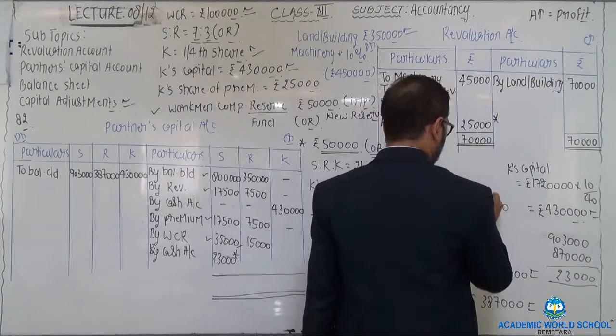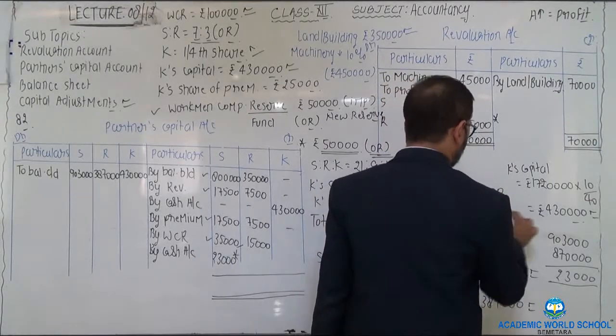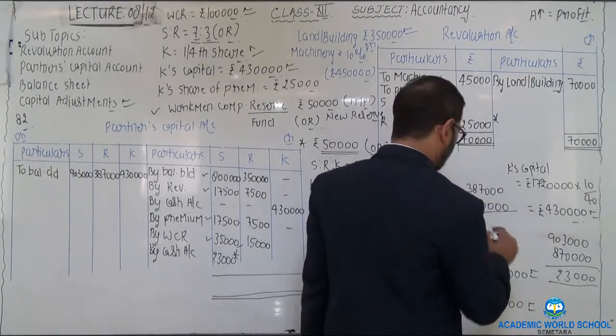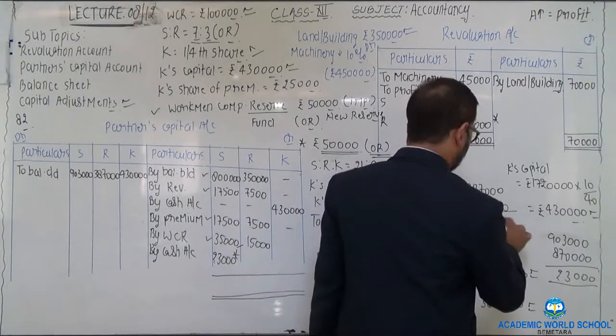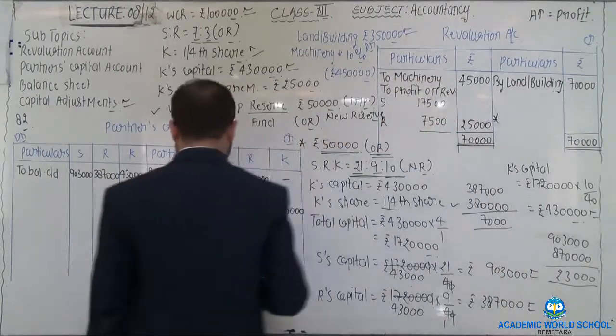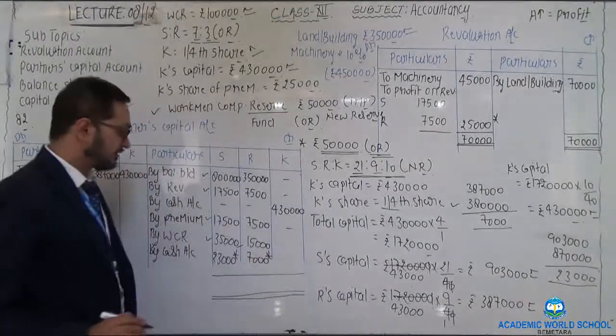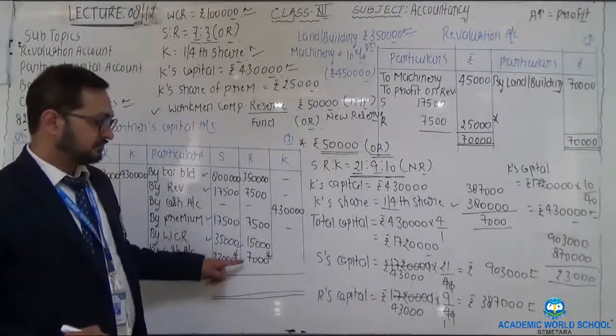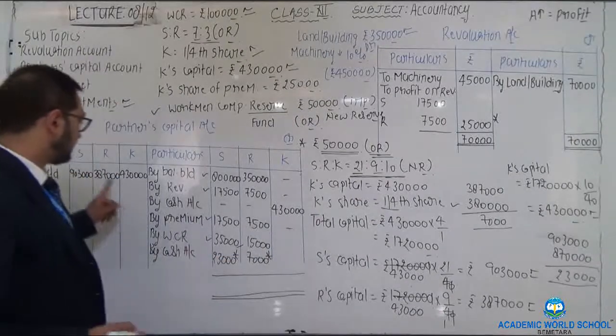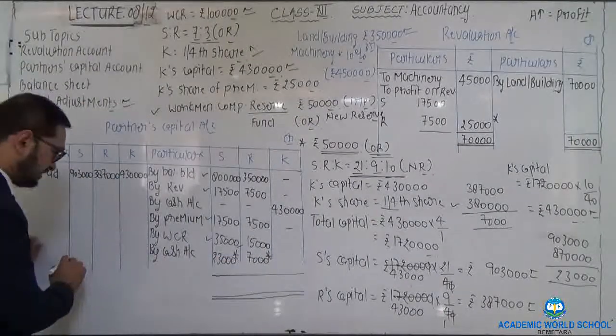So from 3,87,000 deduct 3,80,000. The balancing figure would be 7,000. He should bring 7,000 as his new capital to make his capital equal to 3,87,000.